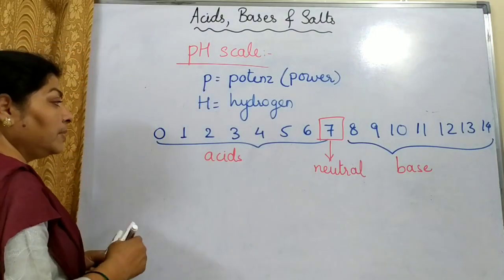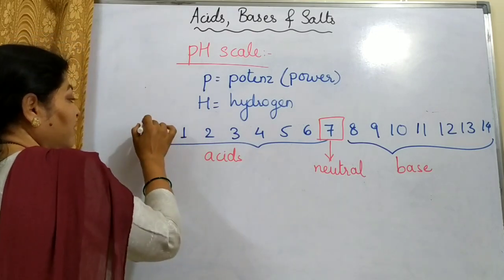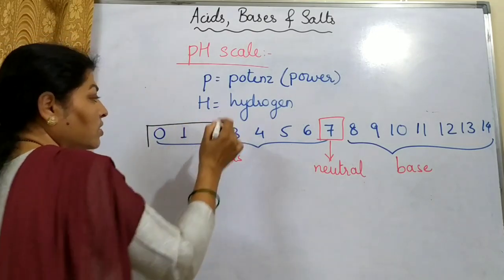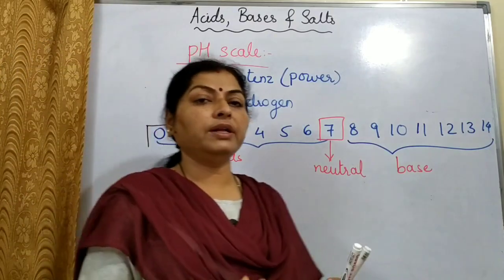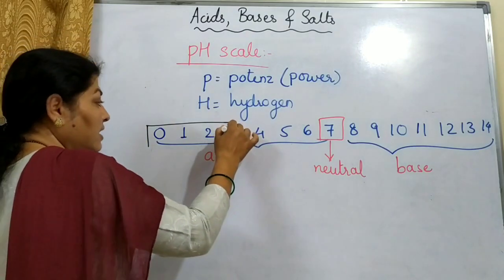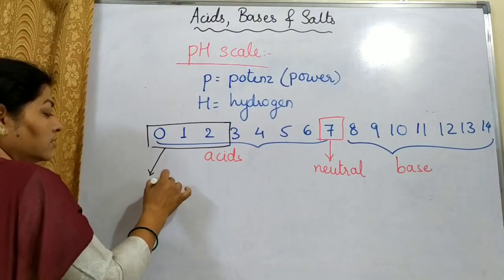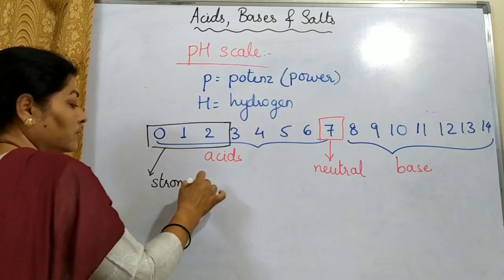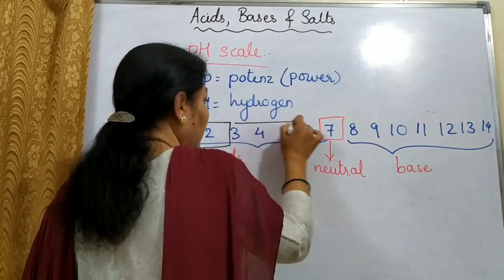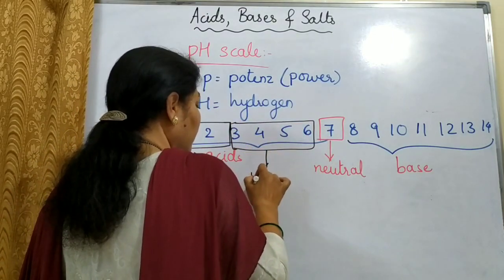Again in this there will be a demarcation of strong acid and weak acid. So we can say till 3. It is not exactly a perfect boundary that this much is a strong acid and this much is a strong base, but we can say till 3, these are strong acids, and this area is of weak acids.